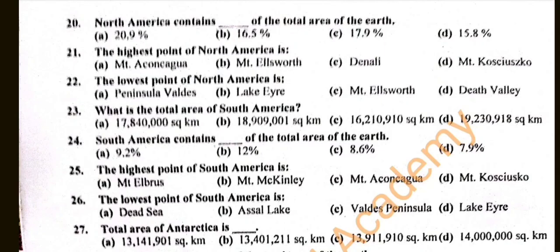Question number 23. What is the total area of South America? And the correct answer is A. 17,840,000 square kilometers.